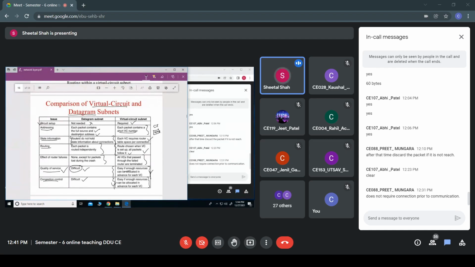As I said, connection oriented is also known as a virtual circuit, and whenever it is connectionless, we use the term datagram circuits. So where have you found this virtual circuit in your previous lectures? Any example which uses this virtual circuit?